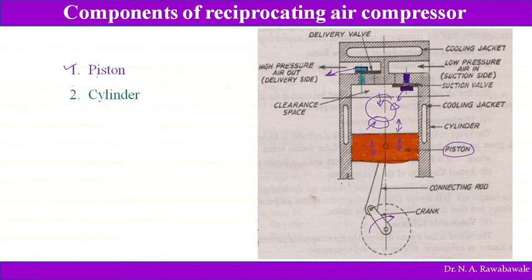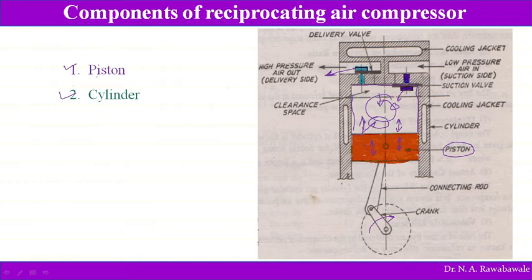The cavity in which the piston reciprocates, which is here, is known as the cylinder, and it helps in the same way as the piston. It is a stationary part, whereas the piston is a reciprocating part.